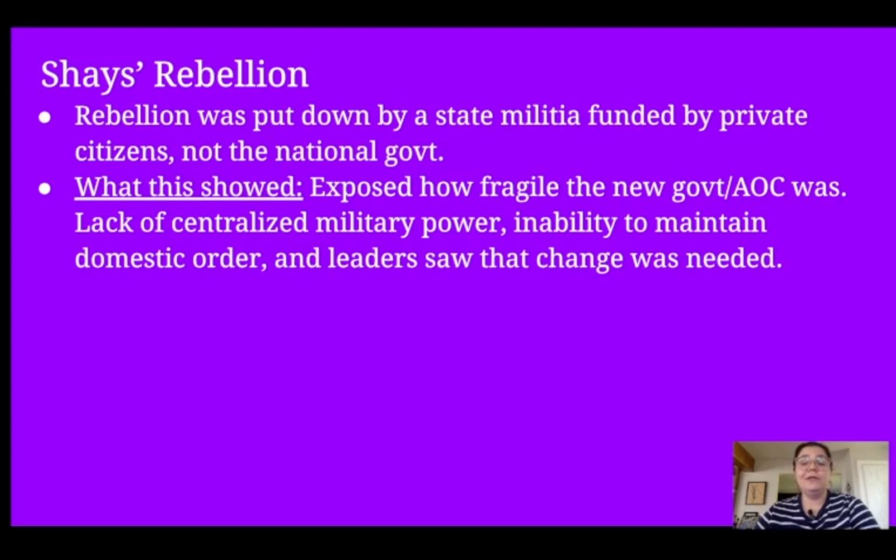This really exposed how fragile this new government and the Articles of Confederation really were. It exposed the lack of centralized military power and the inability to maintain domestic order, and it showed the leaders and framers that change needed to come pretty quickly. Thus, the Constitutional Convention in Philly was the next stop.